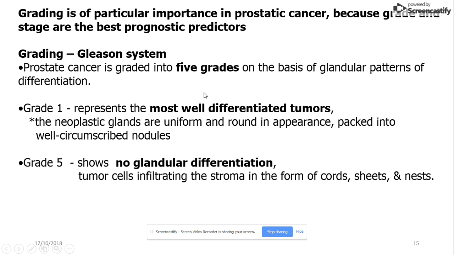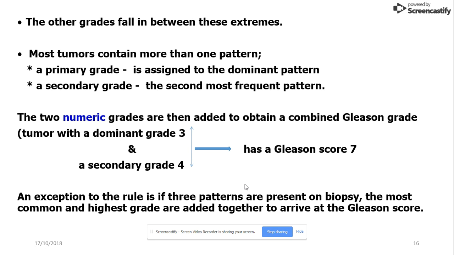Grade 1 represents the most well-differentiated tumor, in which glands are uniform, round in appearance, packed into well-circumscribed nodules. In grade 5, there is no glandular differentiation. Tumor cells infiltrate the stroma in the form of cords, sheets, and nests. Grades 2, 3, and 4 fall in between these two extremes.